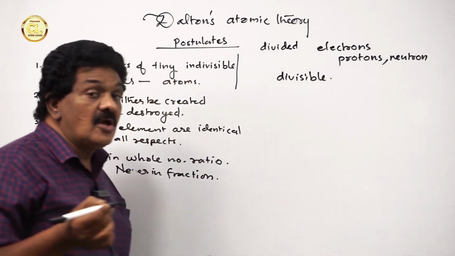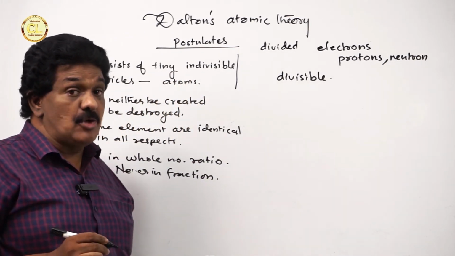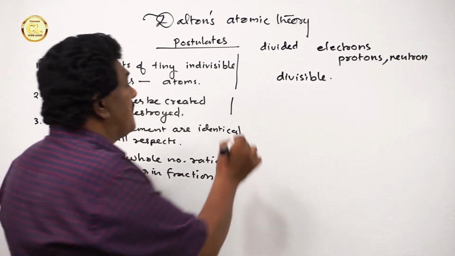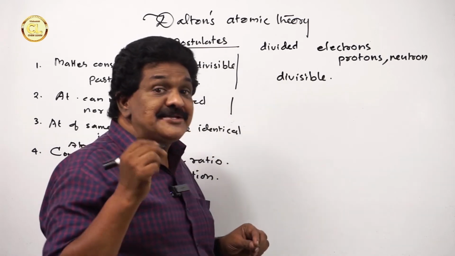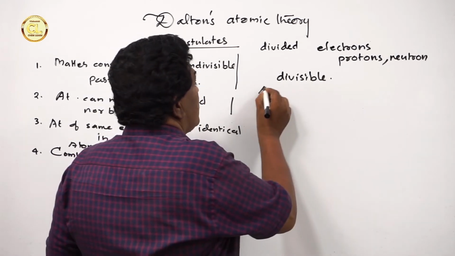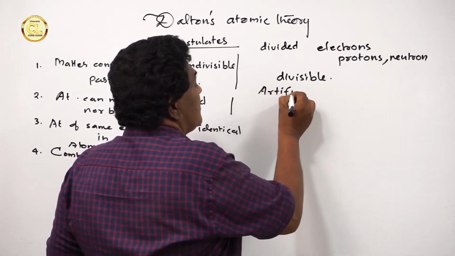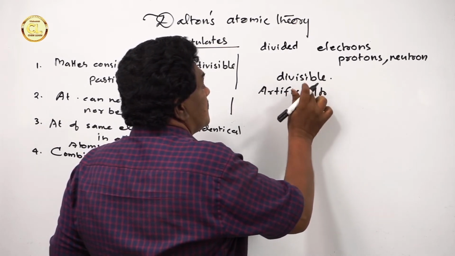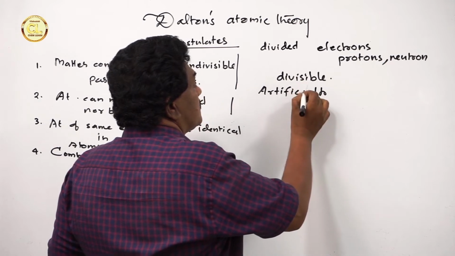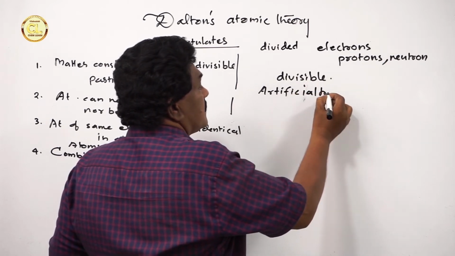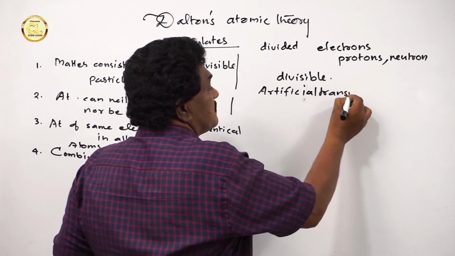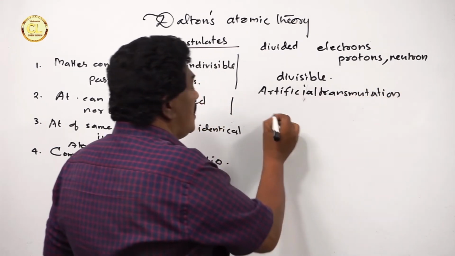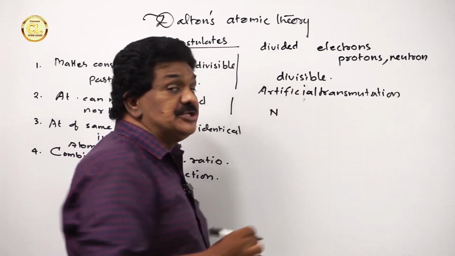Then let us check whether the second postulate is correct or not. According to artificial transmutation, one element can be converted into another.